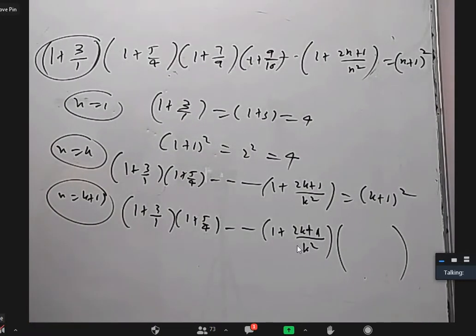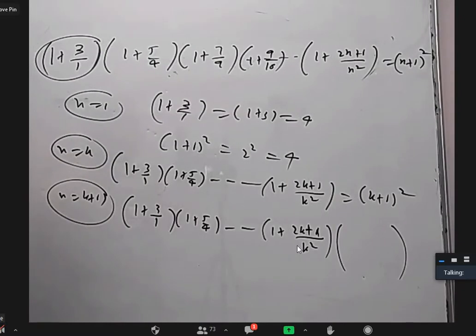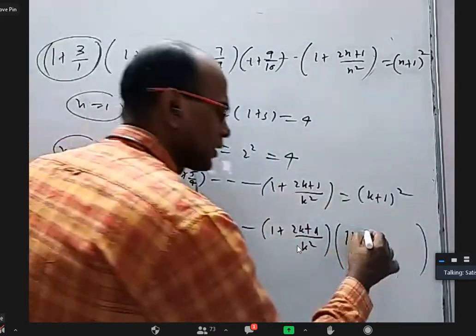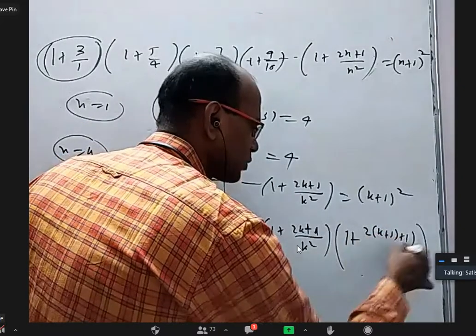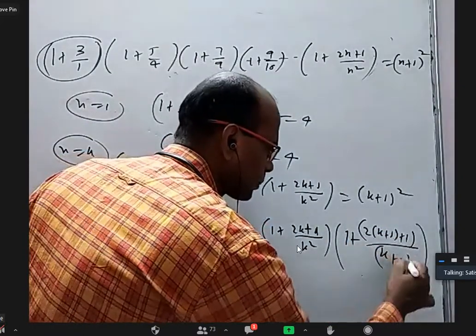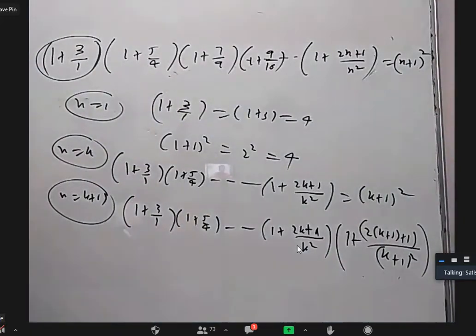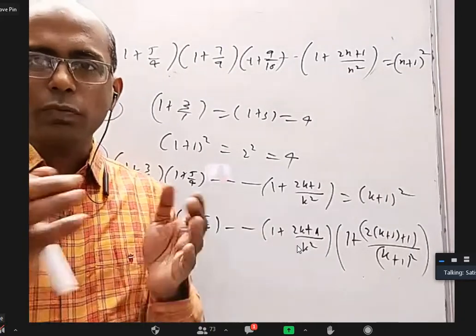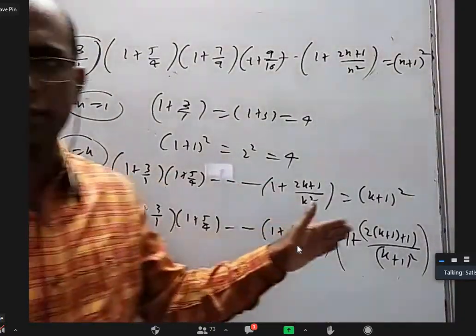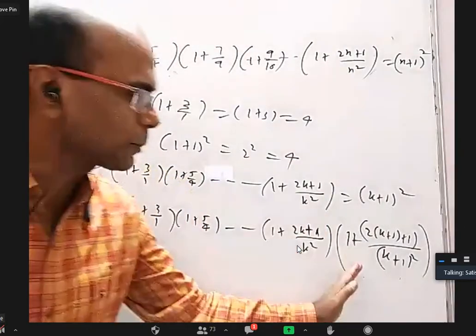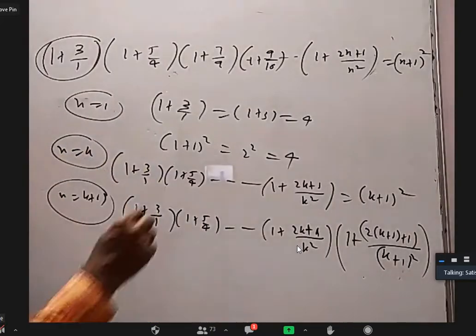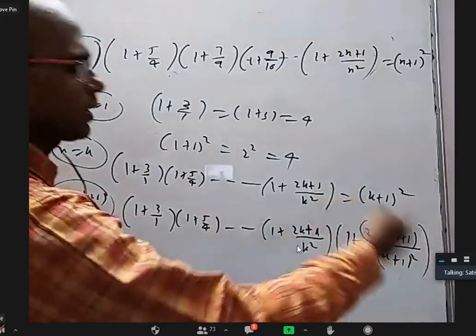Okay. All right, Sarath, tell. Sir, 1 plus (2k plus 3) by (k plus 1) whole square. Yeah. Wherever k is there, I have to write k plus 1. So 2 times (k plus 1) plus 1, which is actually 2k plus 3. Now, earlier we were adding that term on both sides, right? Now, we should not add because this is not a sum of a series. The series is a product. So I should multiply with this on both sides. Am I correct? Yes, sir. So don't say add this term on both sides. You have to say multiply with this on both sides.